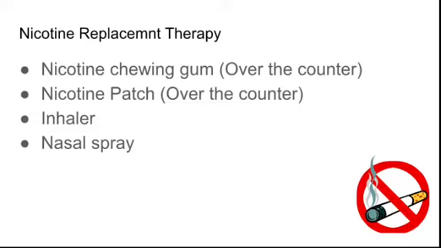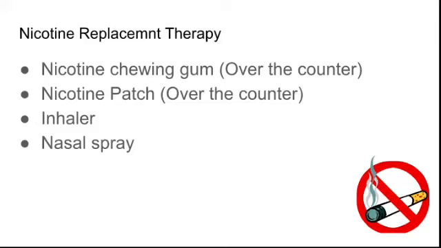Instead of smoking, which delivers a lot of nicotine, he can take a replacement of nicotine, either by chewing gum or a patch, which gives a very little amount of nicotine. So we are replacing a large amount of nicotine with a minimal amount via nicotine replacement therapy.